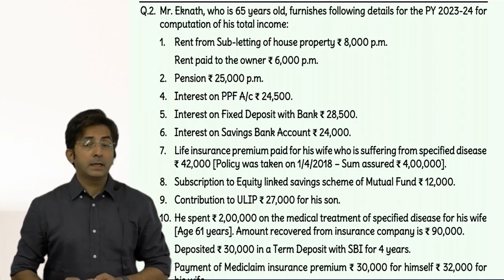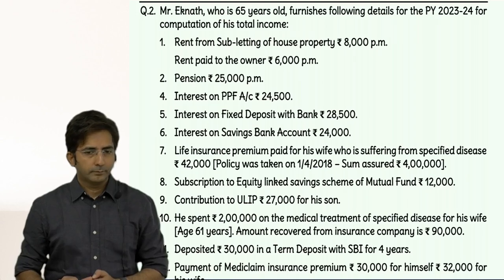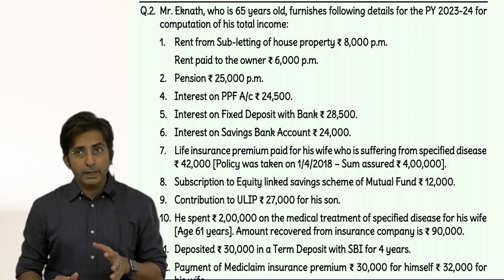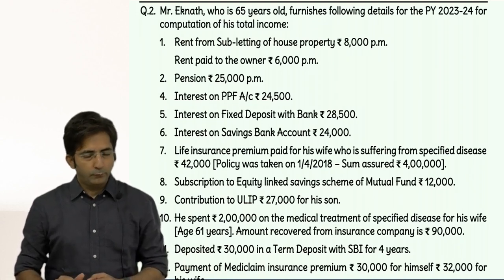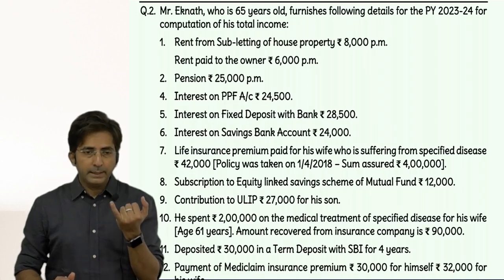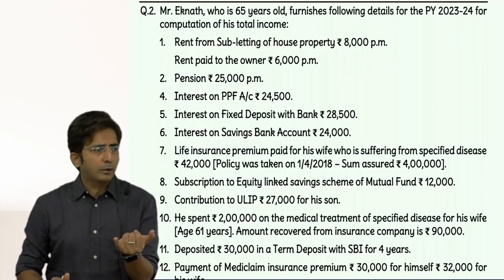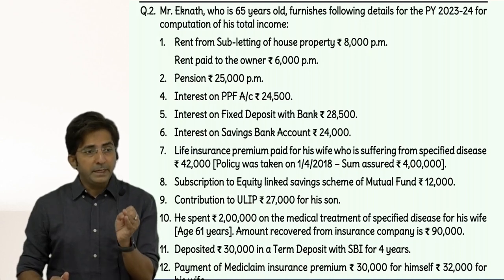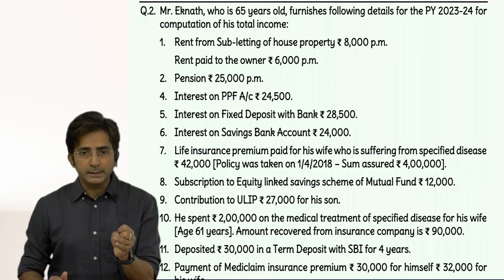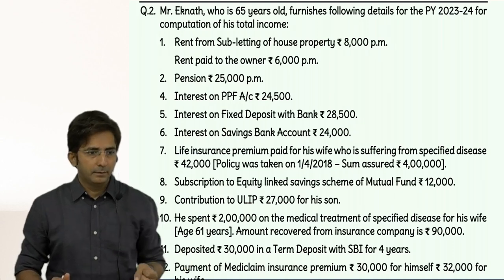Can you tell me where is the relevance of senior citizen in the whole topic? In the whole topic, tell me where we have to check senior citizen. Okay, first is 80TTB. 80TTB is a section only for senior citizen: interest on any account with bank or post office. Okay. Then in 80DDB, treatment of specified disease, if the patient is a senior citizen, then maximum 1 lakh.